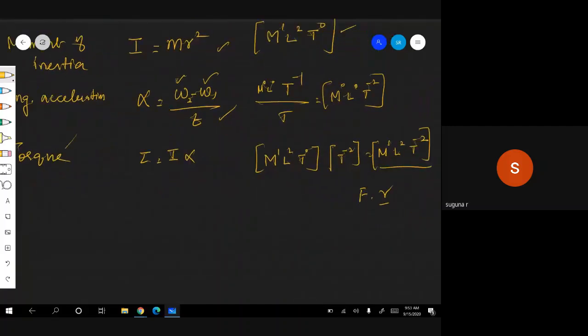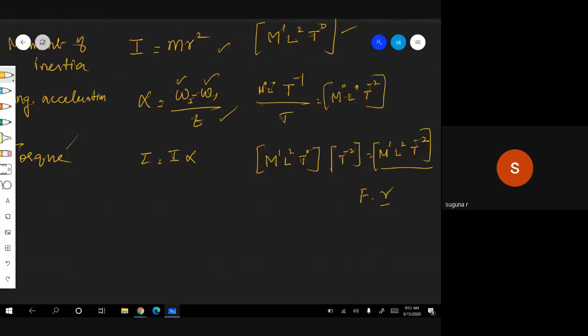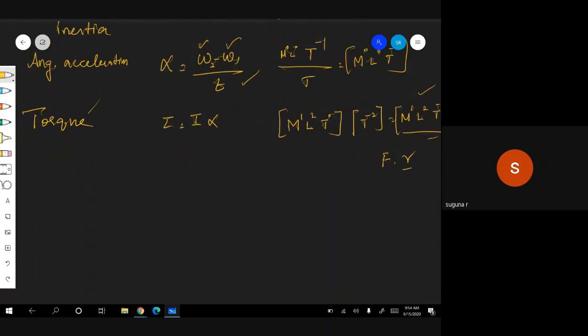So if the dimension is given and you are asked for the physical quantity, you may get confused whether it is torque, energy or work done. That is a very important limitation of the dimension method.